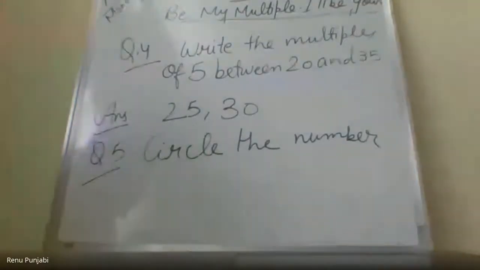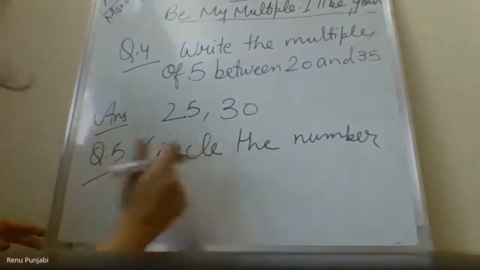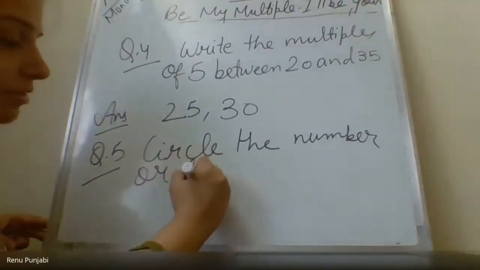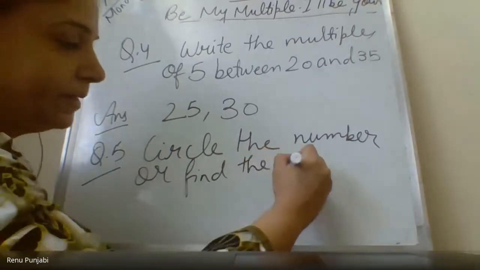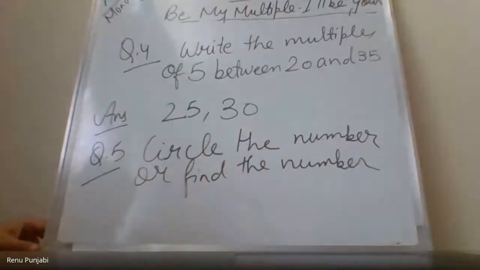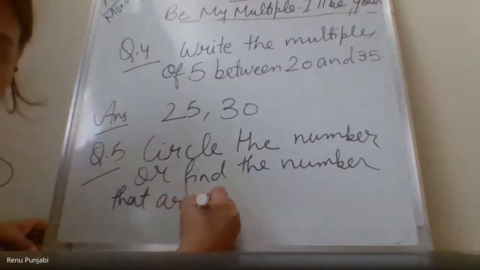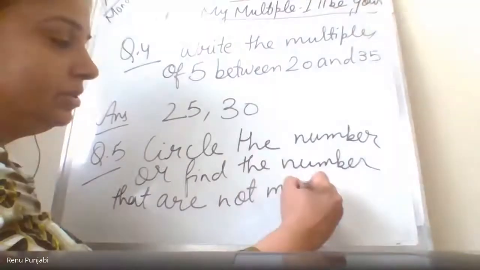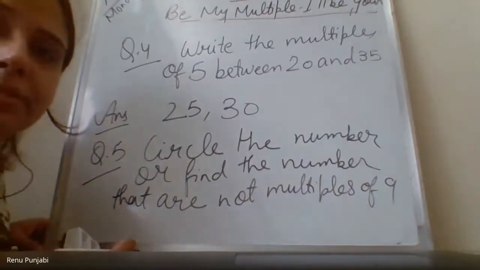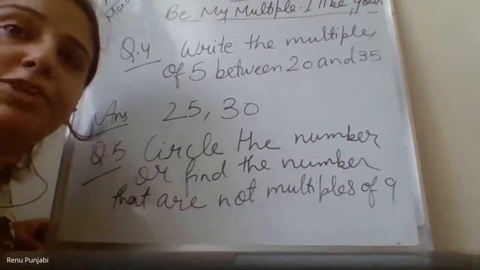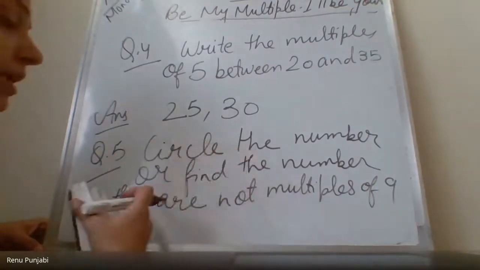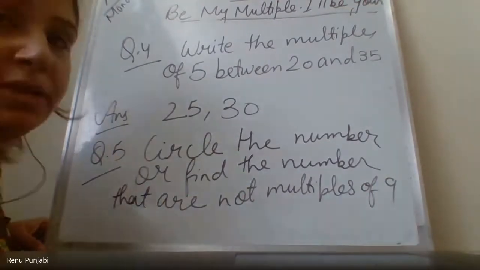Last question we will do. Circle the number or find the number that are not multiples of 9. Preet, if you give your 5 minutes extra, then nothing is going to happen. She is advising you time is up. Children, this is the last question. Few more questions will come up tomorrow. So circle the number or find the number that are not multiples of 9.